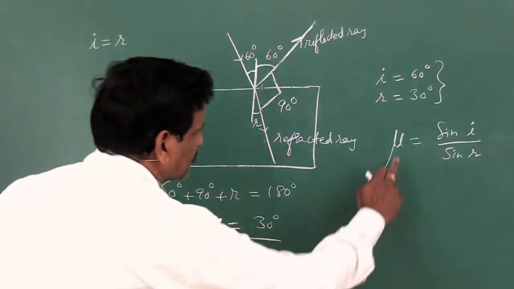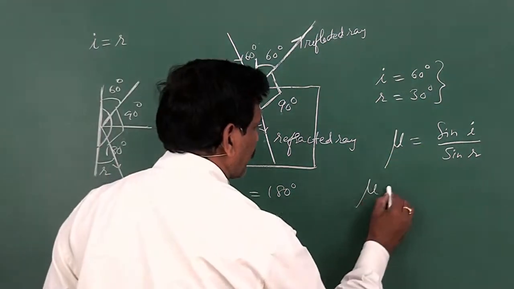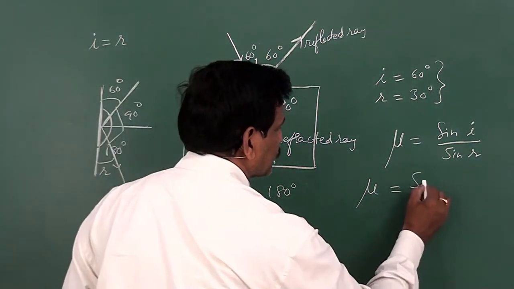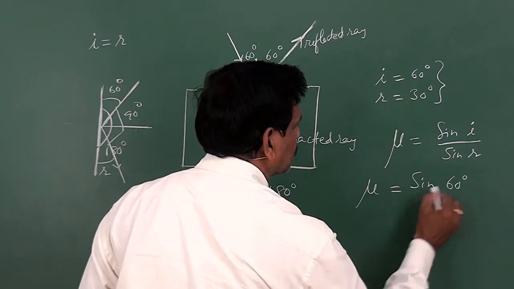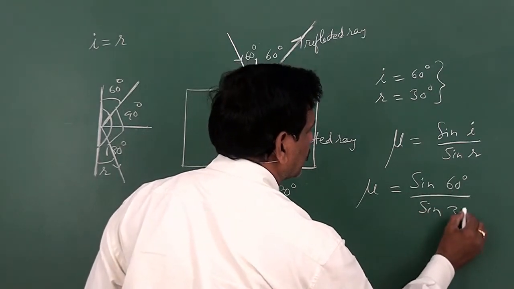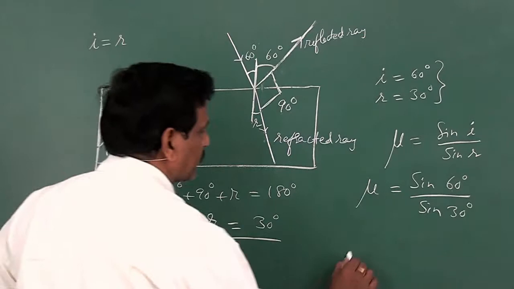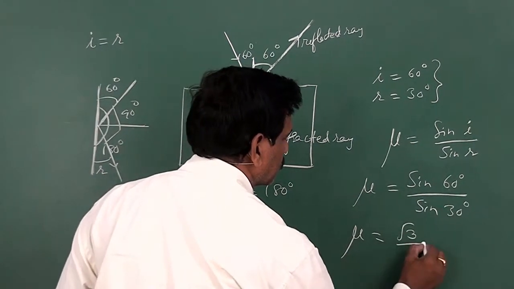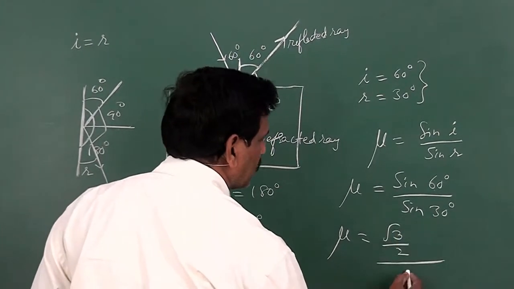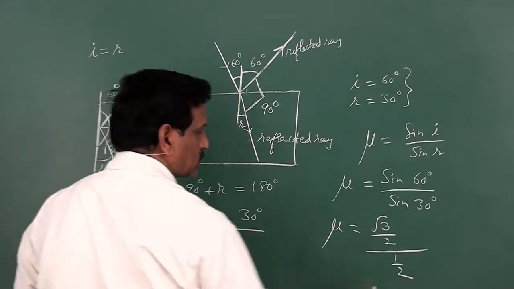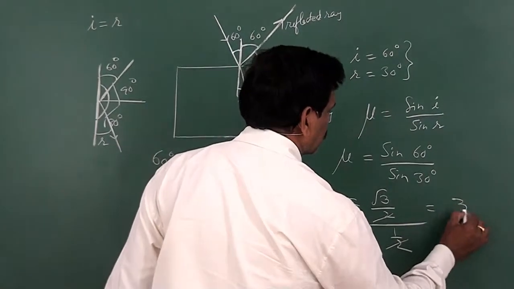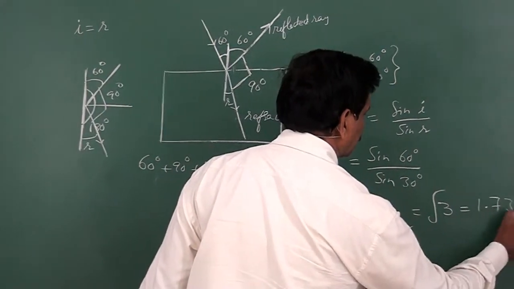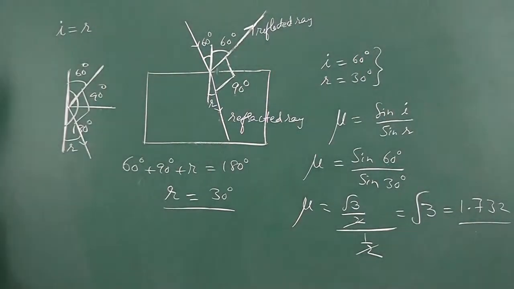So i is equal to 60, r is equal to 30. Then from Snell's law, mu is equal to sin i by sin r, the refractive index of the second medium with respect to the first medium, sin 60 by sin 30 degrees. The value of sin 60 is root 3 by 2, divided by sin 30, whose value is half. So this half cancels, then this is root 3, which is 1.732. So this is the value of the refractive index.